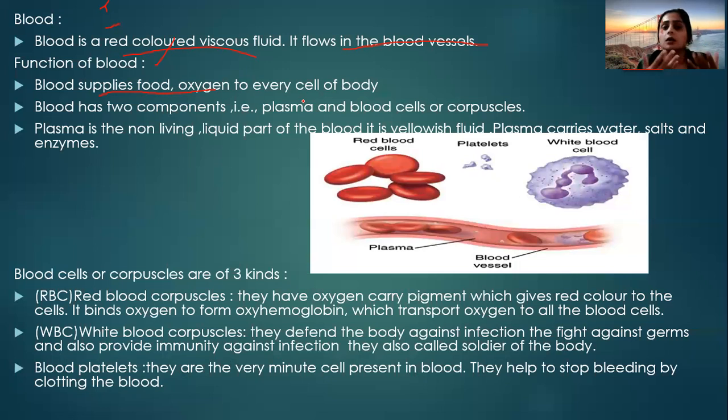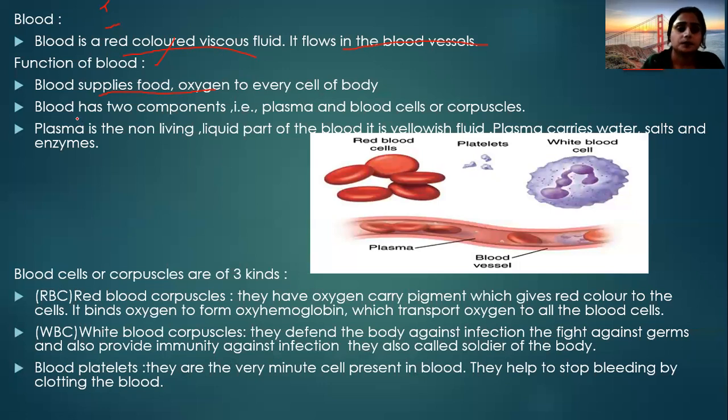Our lungs take oxygen from the external environment and transport it to the blood, and then the blood transports it to the different cells of the body, right? Likewise, the food is digested in the digestive system, and the nutrients are absorbed by the small intestine, which transports them to the blood, and then the blood transports them to the different cells of the body so that the cells perform their metabolic functions, right?